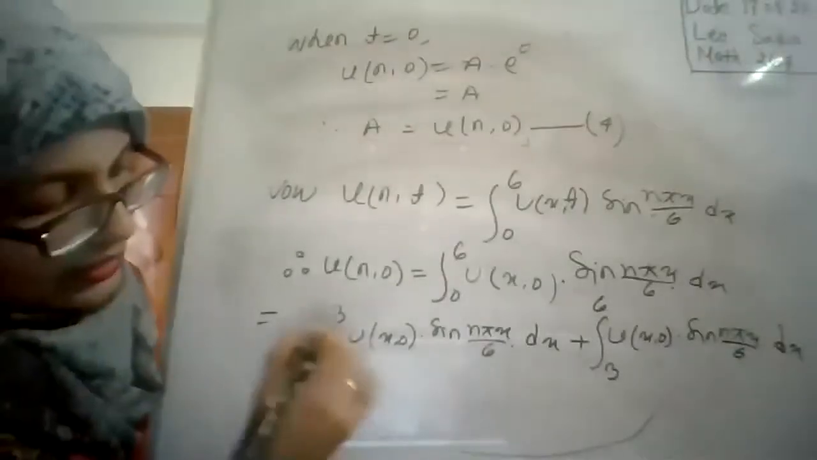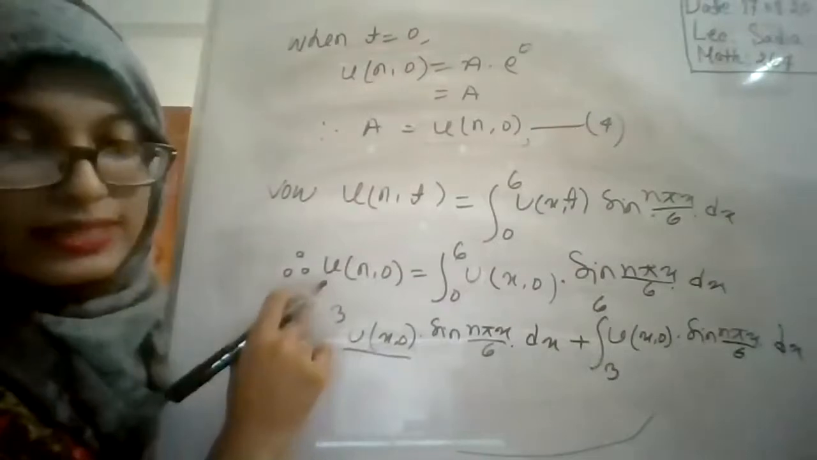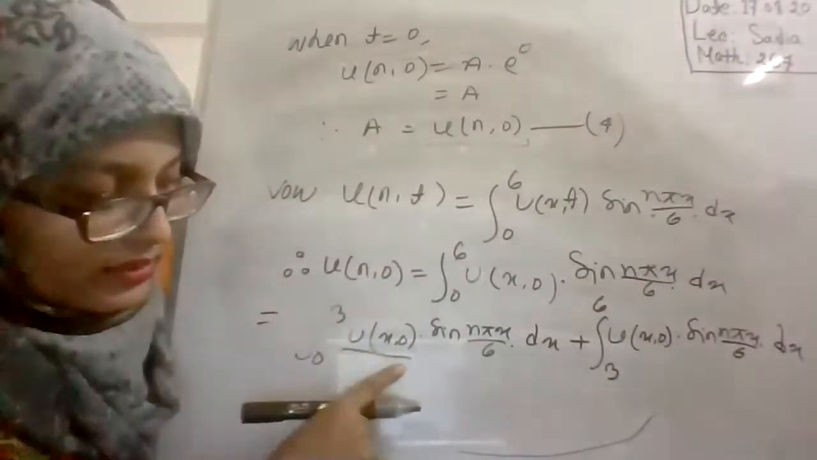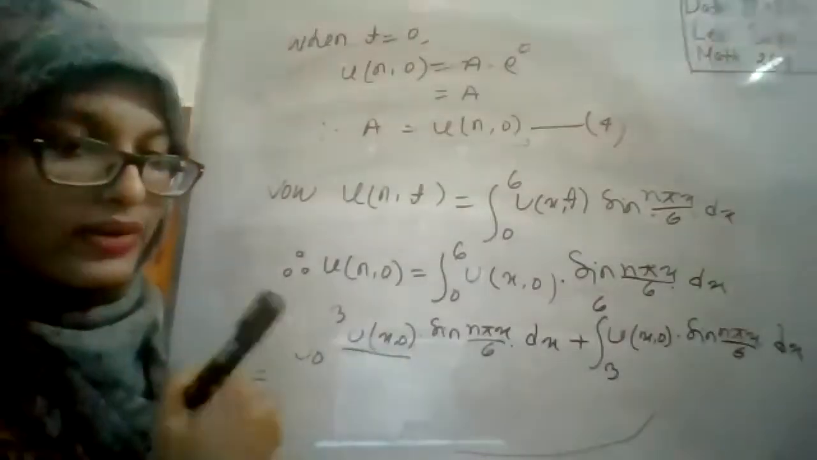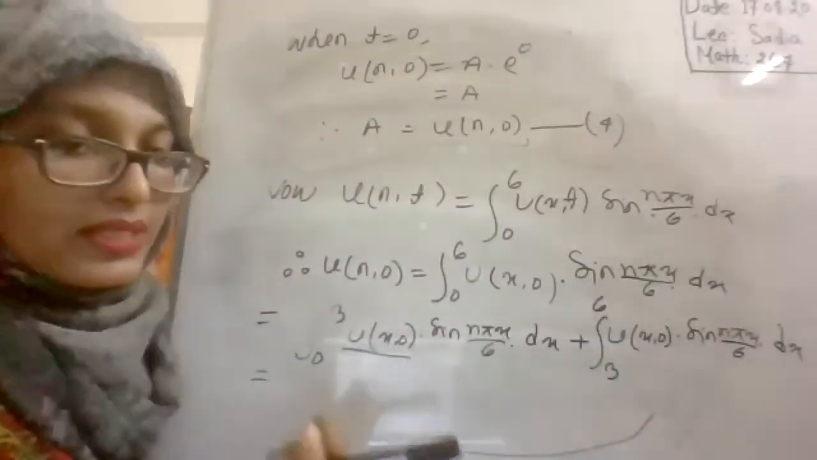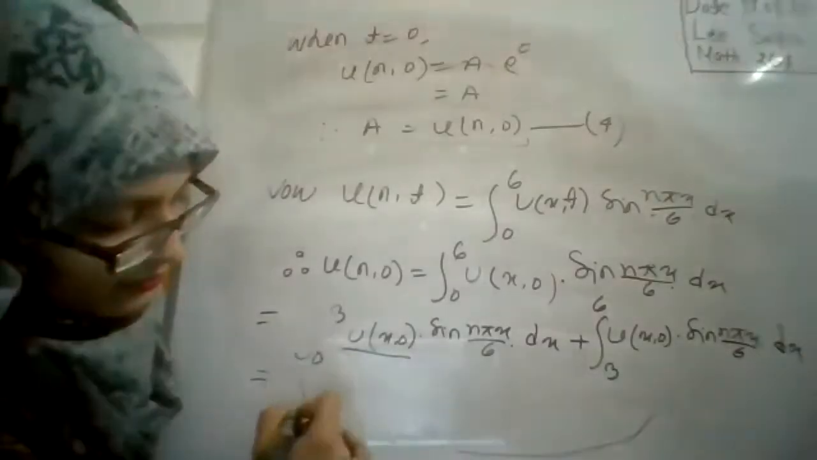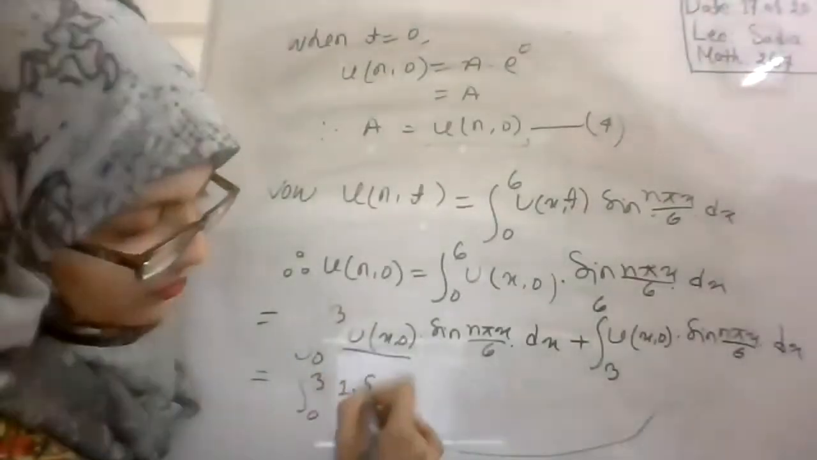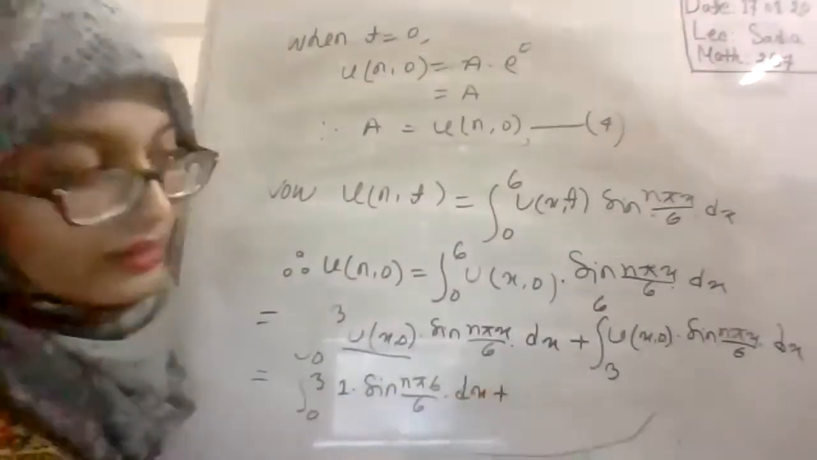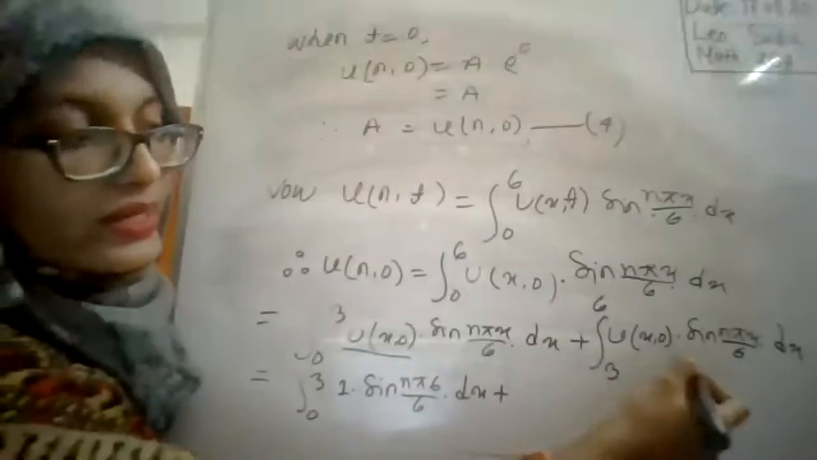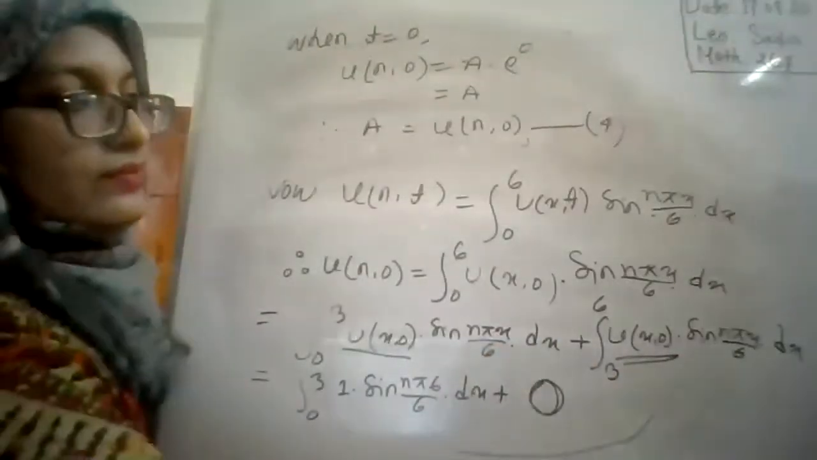Now you have to use the values of u(x,0). u(x,0) for the interval 0 to 3 is equal to 1, right? Please take your given problem. It is given in your problem, the initial condition u(x,0) for the interval 0 to 3 is 1. So 1 into sin(n pi x by 6) dx. And for the interval 3 to 6, what are the values of u(x,0)? 0. So the whole term will be 0.